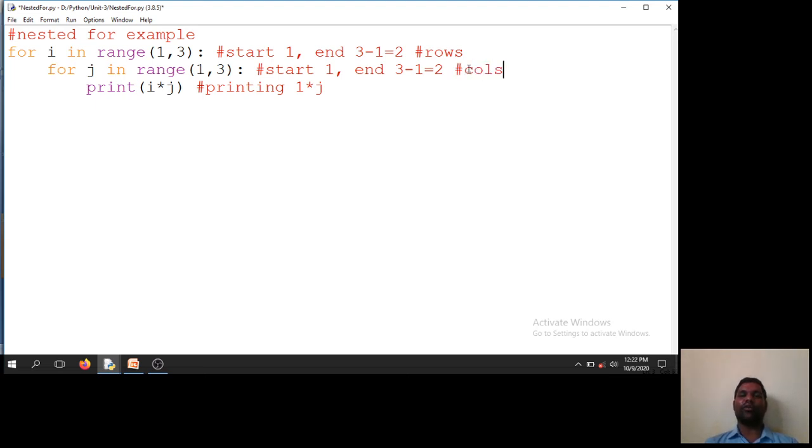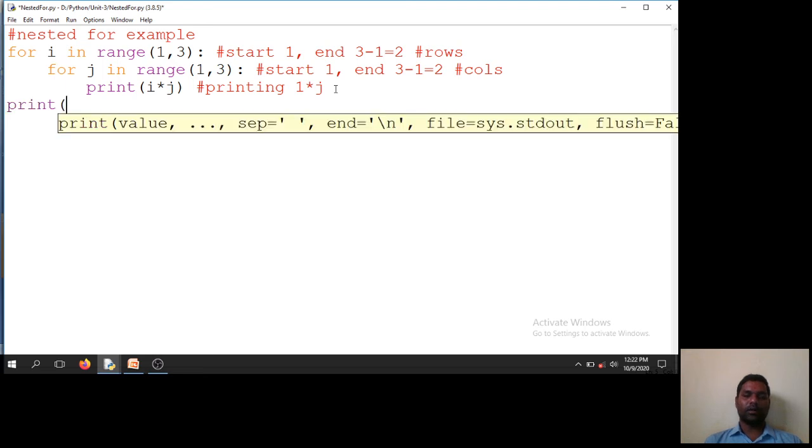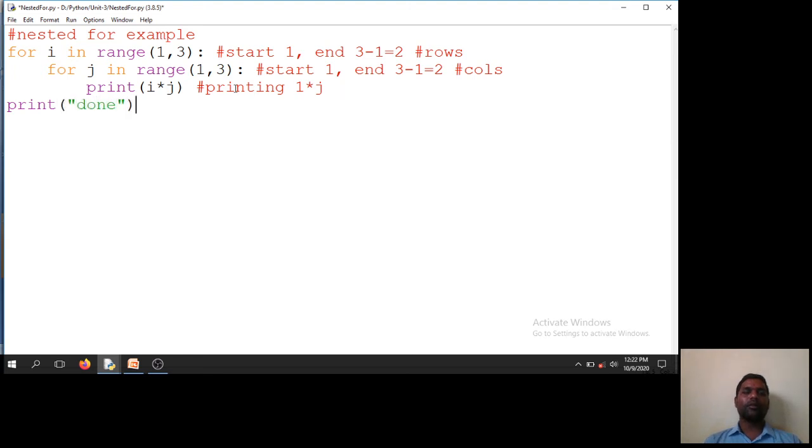We'll see how we can do the matrix in the example programs in the next session. So this is rows and columns. I have 2 iterations here and 2 iterations here, and we'll trace this code. What will happen whenever I execute this code? I say run. Done. So now I will trace this code for better understandability.